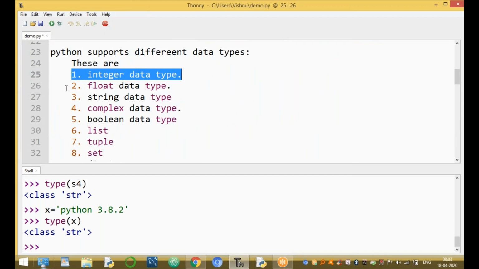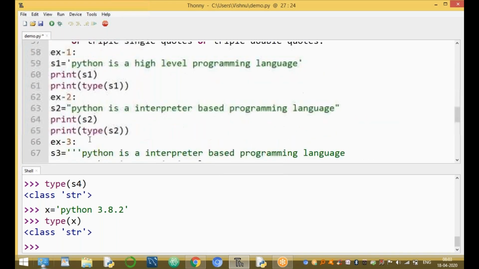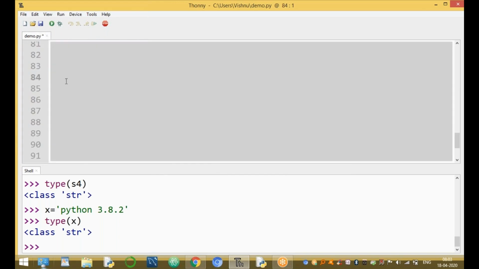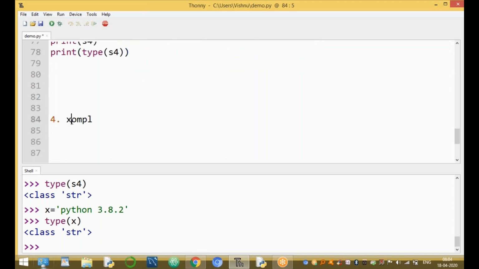Integer data type, float data type, string data type. These are completed. And the fourth one is the complex data type. What is complex? Complex is not a computer science concept.